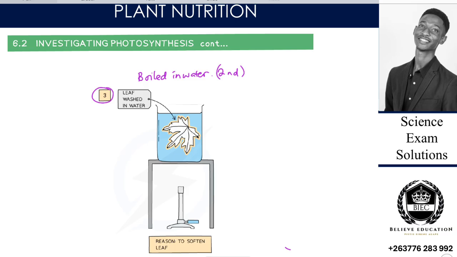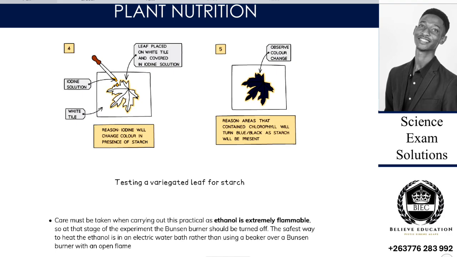But as you can see now, our leaf has changed from a color which was green, and now the leaf is transparent, white. And since it is white, when we add something on it, we are able to see clearly where the color changes and to what color, right? So on the fourth and fifth stage, we add iodine solution to that leaf.